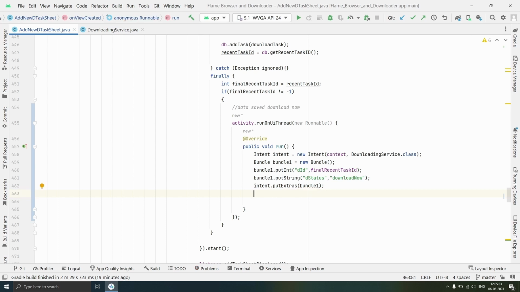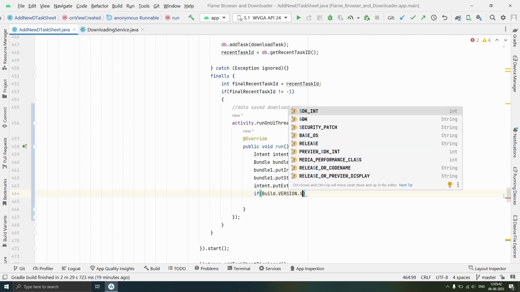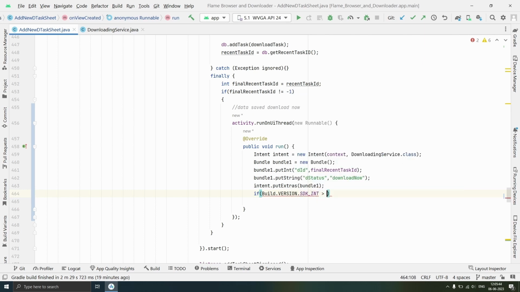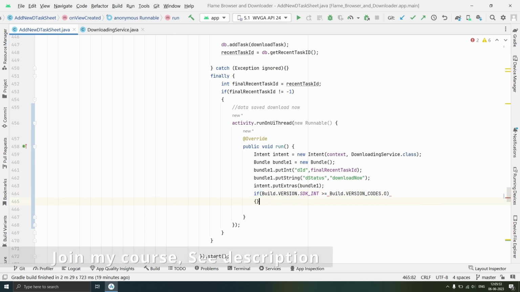Now thereafter we will check if build dot version dot sdk integer is greater than or equal to build dot version codes dot O, that is Oreo.